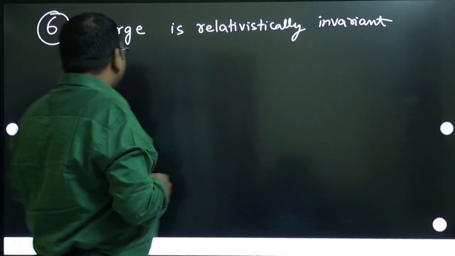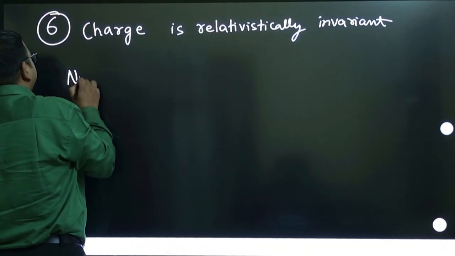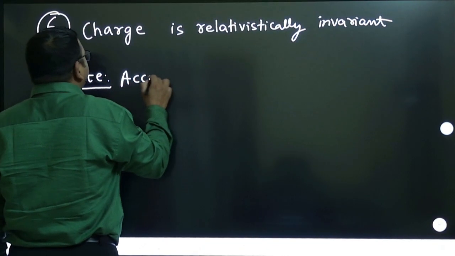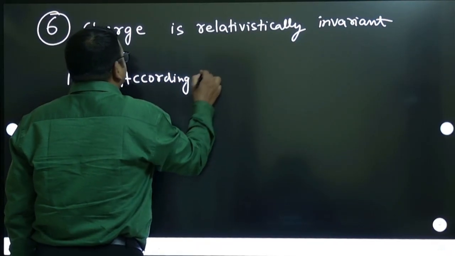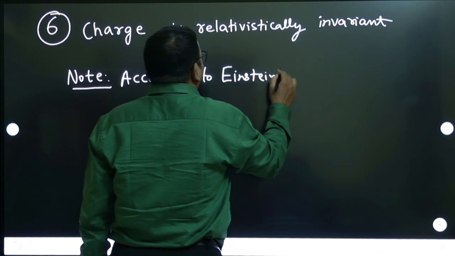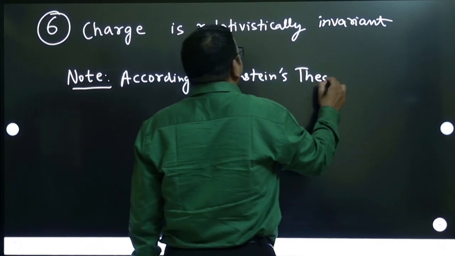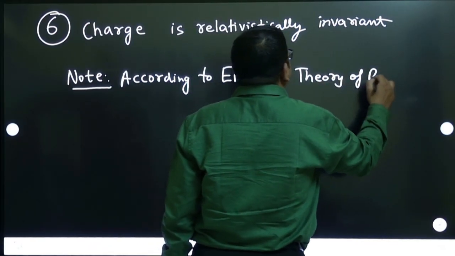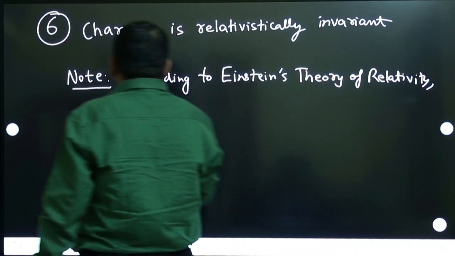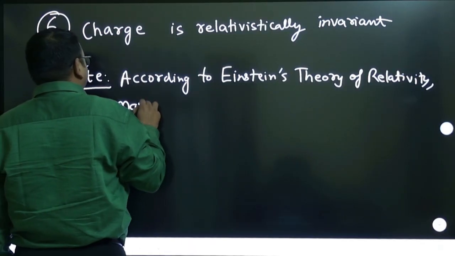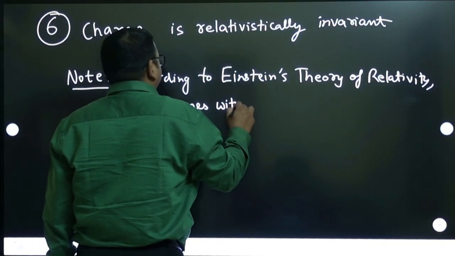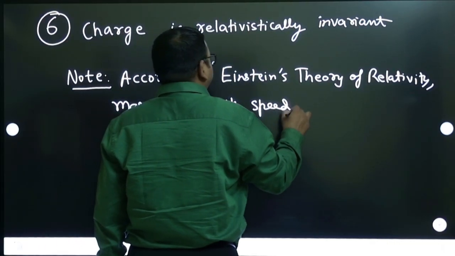Here you note that according to Einstein's theory of relativity, mass changes with speed.